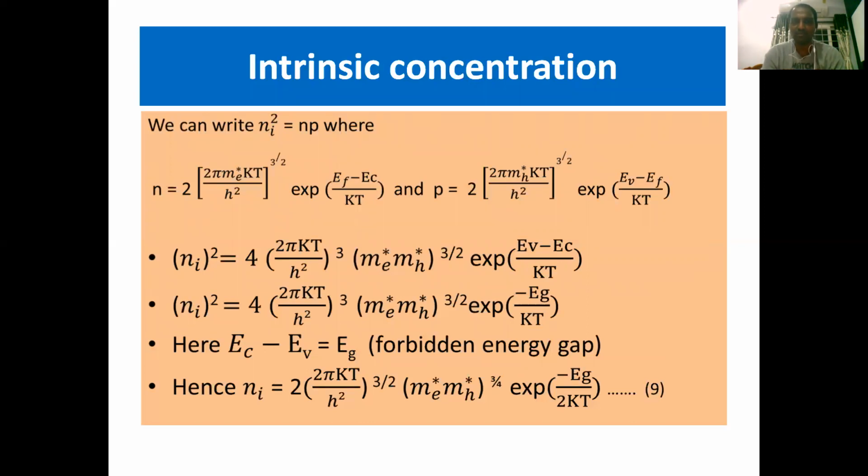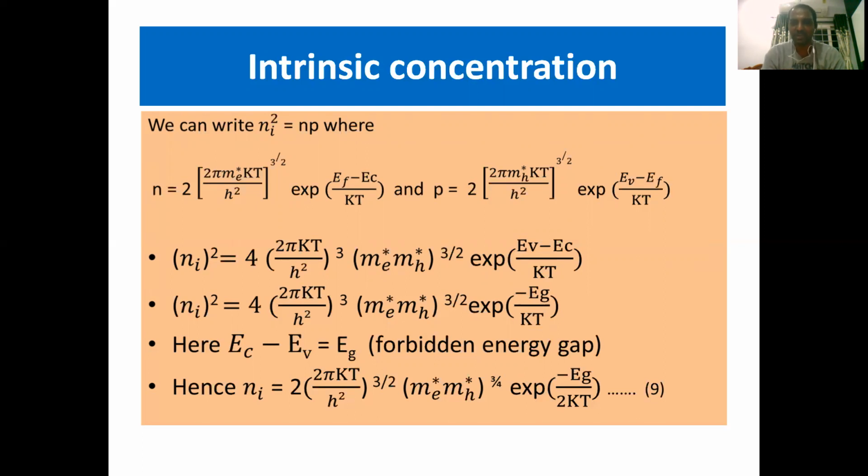As a result, n equals 2 into (2 pi me star kT by h square) whole power 3 by 2 exponential of (EF minus EC) by kT, and p equals 2 into (2 pi mh star kT by h square) whole power 3 by 2 exponential of (EV minus EF) by kT. Then ni square is 4 into (2 pi kT by h square) whole cube (me star mh star) whole power 3 by 2 exponential of (EV minus EC) by kT.